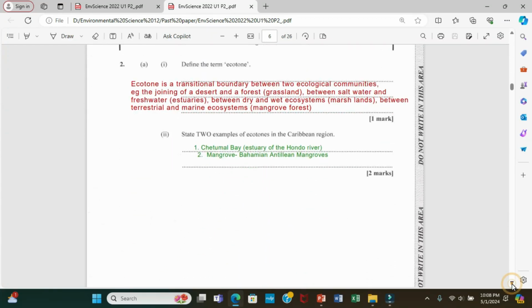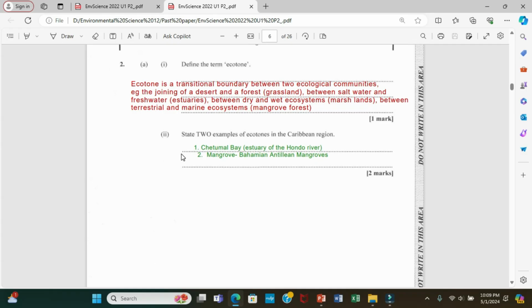All right. Question 2A1. It said, define the term ecotone. Now, an ecotone is a transitional boundary between two ecological communities. Example, the joining of a desert and a forest. So that joining here is called a grassland, right? Between salt water and fresh water, estuary. So the estuary is the ecotone. Between dry and wet ecosystem, marshland is the ecotone. So in between these two environments, we have marshland. Between terrestrial and marine ecosystem, we have mangrove forest.